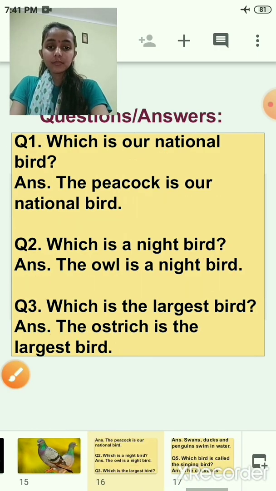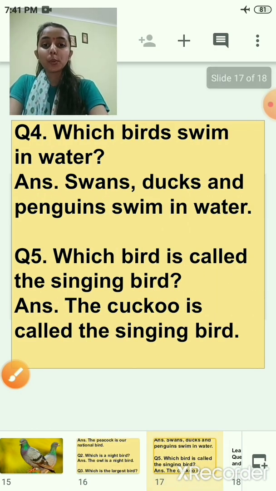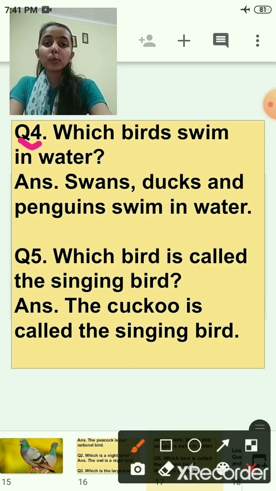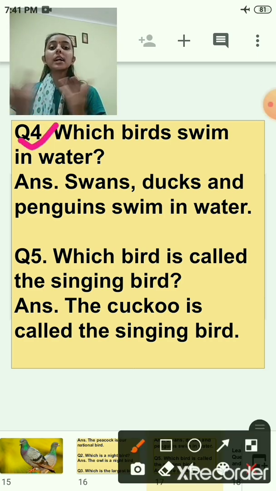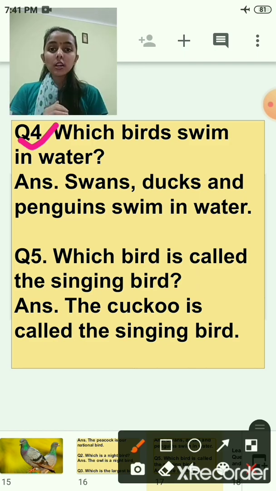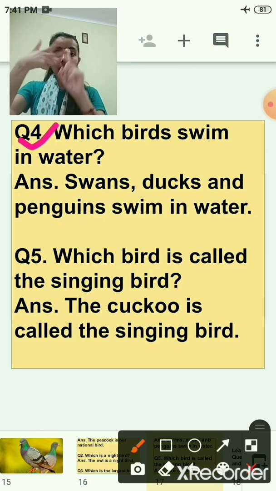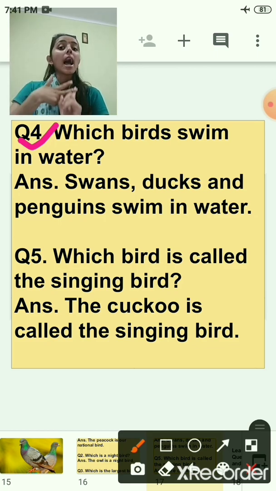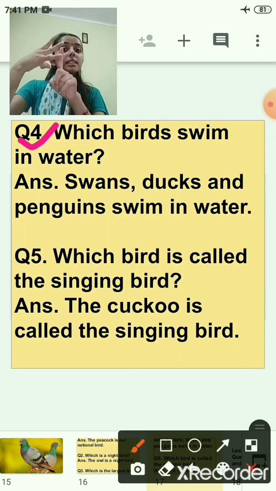Now children, next question. Fourth question. Which birds swim in water? Yes. Swans. Yes. Ducks. Yes. And penguins.